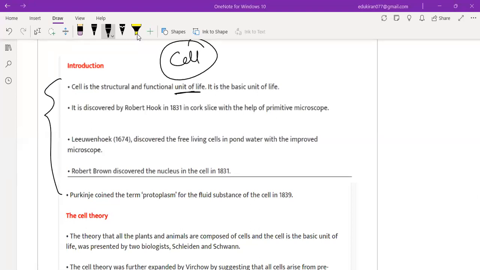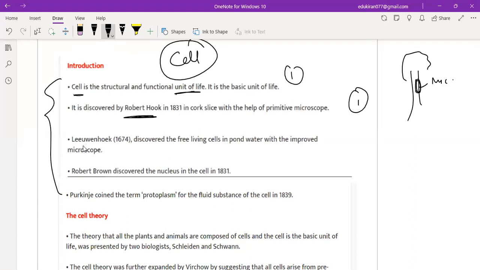Right? Now the thing is, who discovered the cell? It was discovered by Robert Hooke. Very, very important for the one marker. This also, like, what is the basic unit of life? Exam answer will be cell. Who discovered the cell? Robert Hooke. Basically this was a tree, right? So over here, a slice of cork, right? With the help of a primitive microscope, they basically discovered the cell, right?